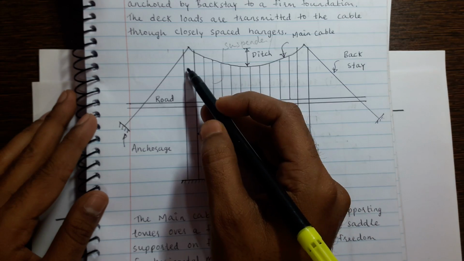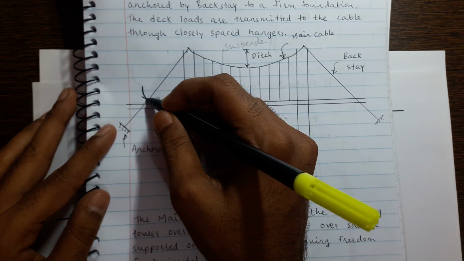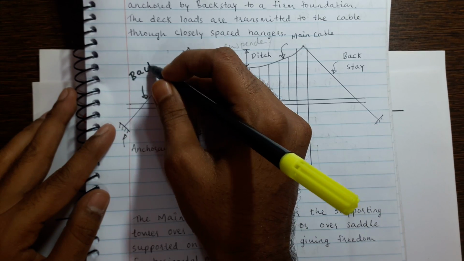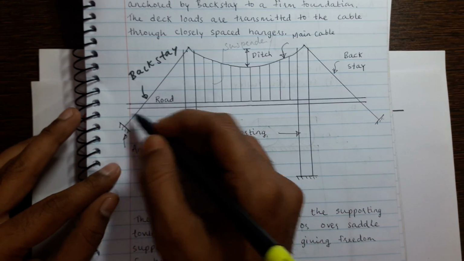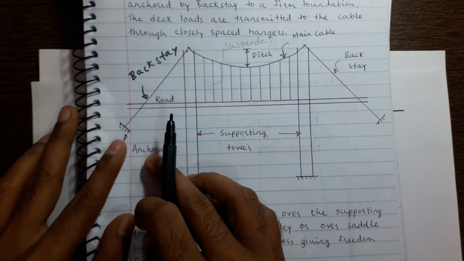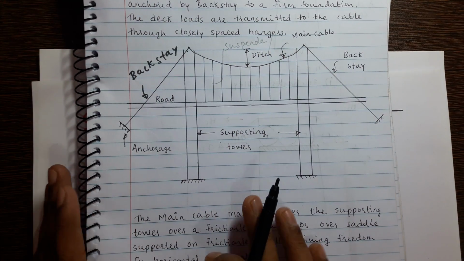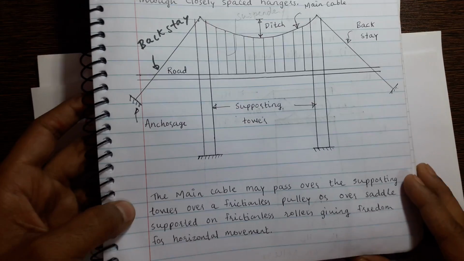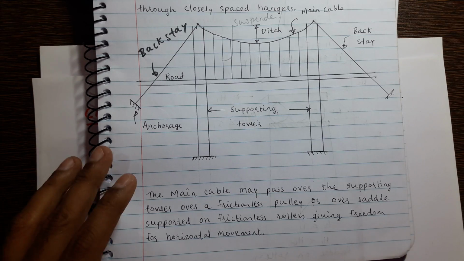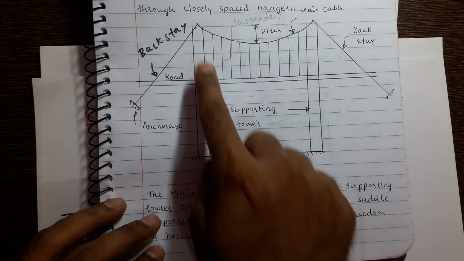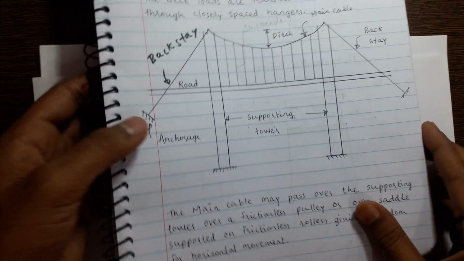This is the supporting tower, and this part of the cable is called the backstay, or anchor cable, because it is anchored to the ground. It is anchored to a firm foundation so that it can hold the shape of the cable. Okay, this is a typical diagram. So we have two types of supporting tower. I will explain this supporting tower. In our syllabus we have two types of supporting tower that we have to study.